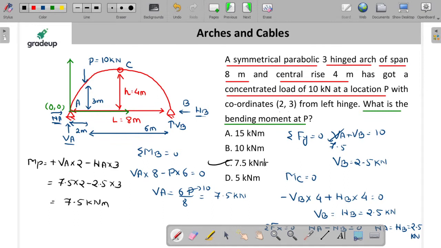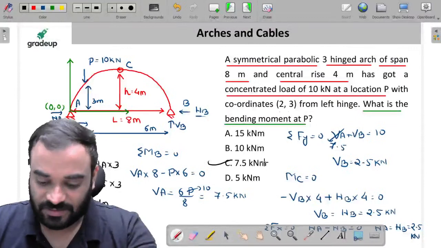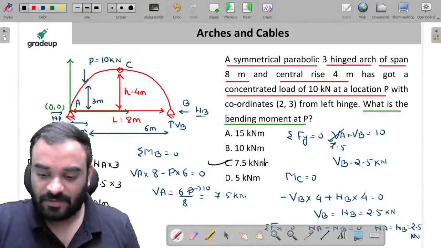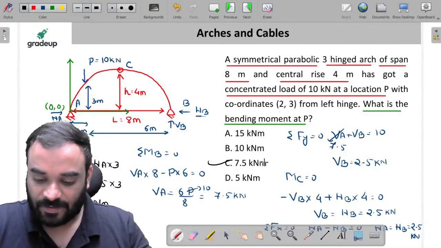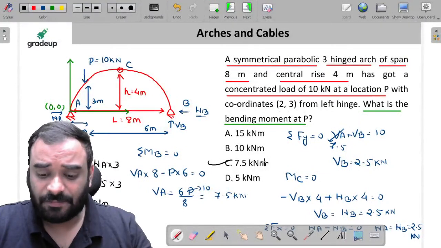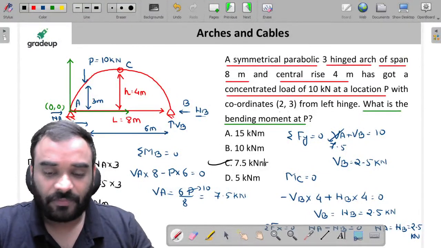C is the correct answer. Understood? Now this is a very simple question.